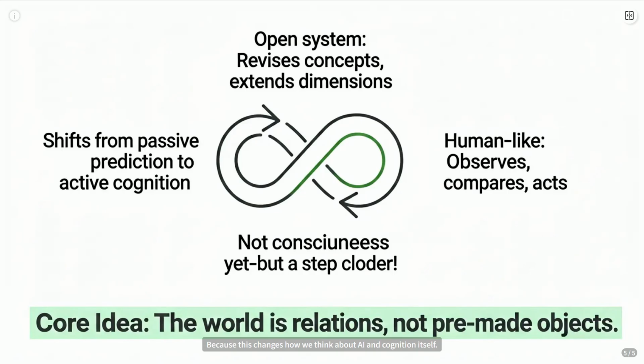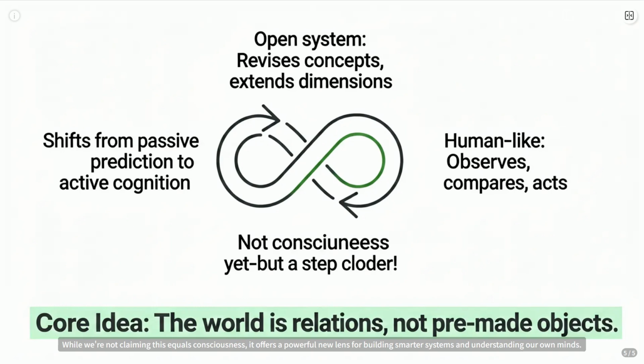So why should you care? Because this changes how we think about AI and cognition itself. It moves beyond just predicting what happens next. It embraces the messy, active process of human understanding: observing, comparing, forming concepts, weighing values, and acting to change the world. It acknowledges that our understanding isn't static. It evolves, revises its own categories, even adds new dimensions when needed.